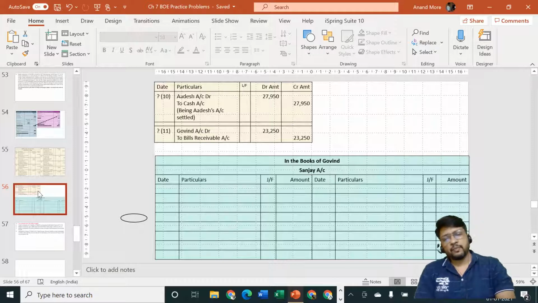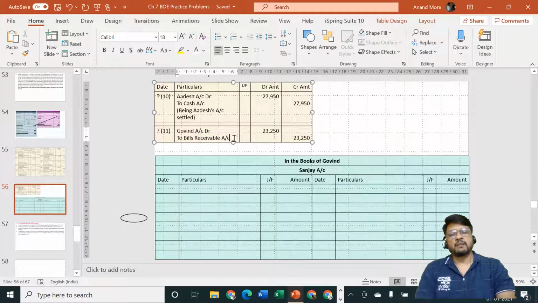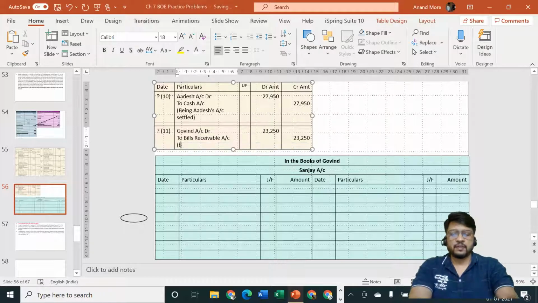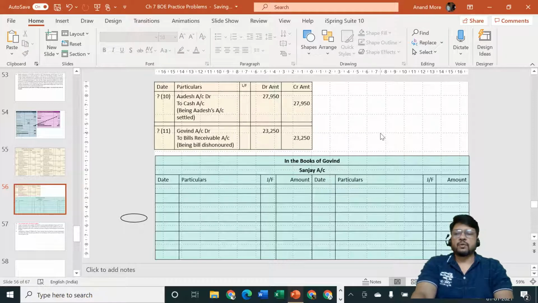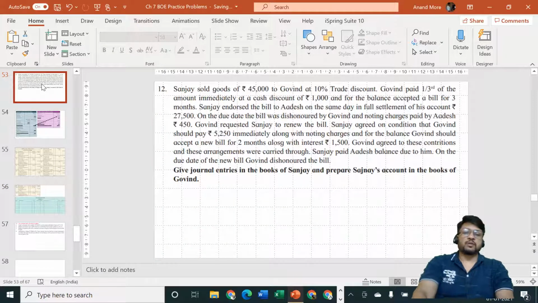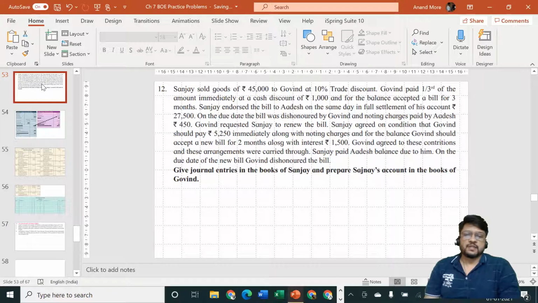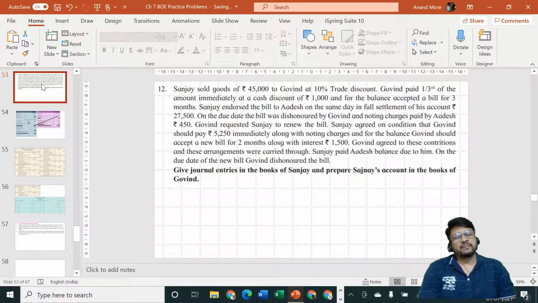and on the due date of the new bill it is dishonored. That's why we are again going to specify that he has become our debtor by rupees 23,250, being bill dishonored. Full stop. Now they have not told whether Govind has become insolvent or not and how much money is received from his estate. Nothing is mentioned, so I can't pass the entry of cash account debit, bad debt account debit, etc. I cannot consider.